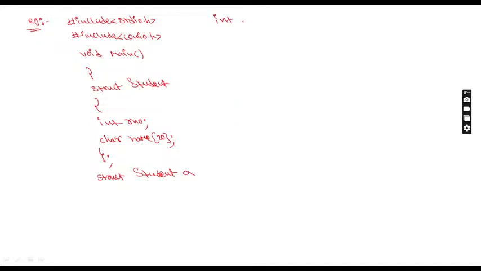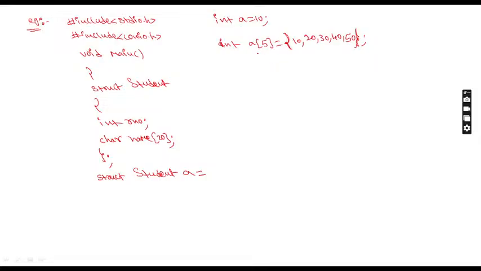Now try to understand again. How to assign a value to a variable? int A equal to 10. Yes or no? How to give values to an array variable? int A of 5, this is an array variable. How to give the values for an array variable? Curly bracket open 10 comma 20 comma 30 comma 40 comma 50. Like this. Now an array is a collection, and a collection can be represented with curly brackets. Same thing, a structure is also a collection. So what are we going to do?